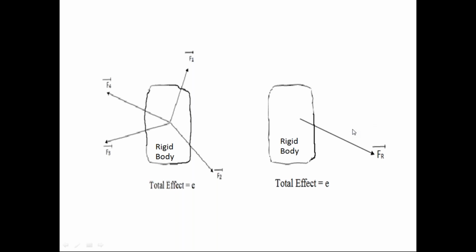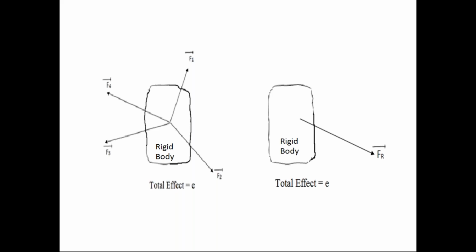In engineering mechanics, I will discuss that procedure later. We can convert the force system acting on the body into one force. So please everyone go through this diagram, the force system and the resultant force. Understand that concept carefully. In the first diagram, the rigid body is subjected to a force system, number of forces. How many forces? F1, F2, F3, F4. Four forces are acting on the rigid body. This is a force system.